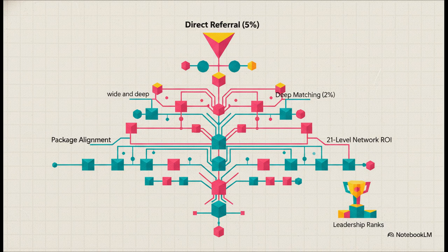buys $1,000 packages. On top of that, there is a 21-level network income that pays you a percentage of your entire network's daily ROI, plus these massive one-time volume-based leadership rank rewards that can scale all the way up to $50,000. It's very clearly designed to heavily incentivize users to build both wide and deep networks.